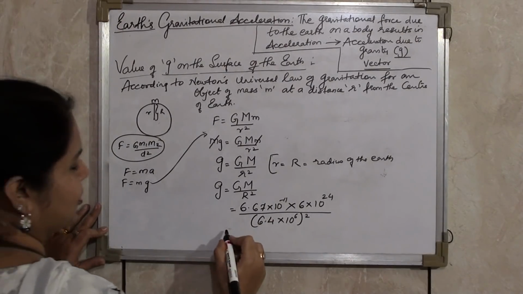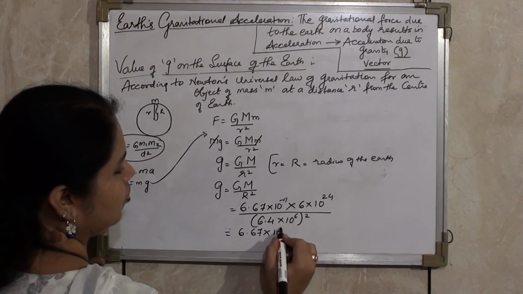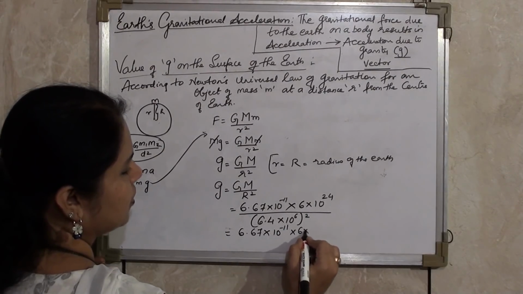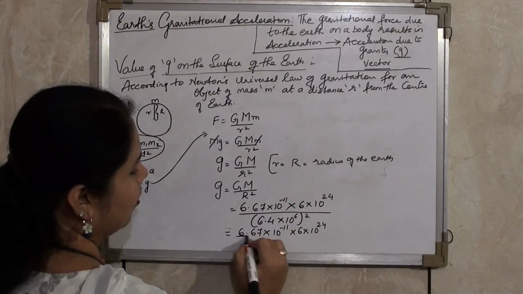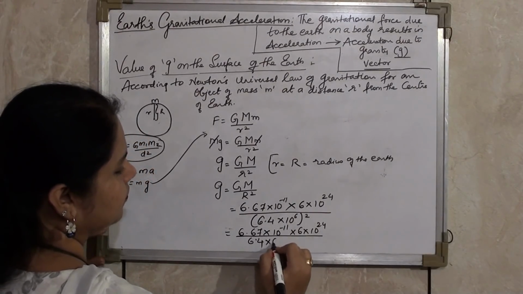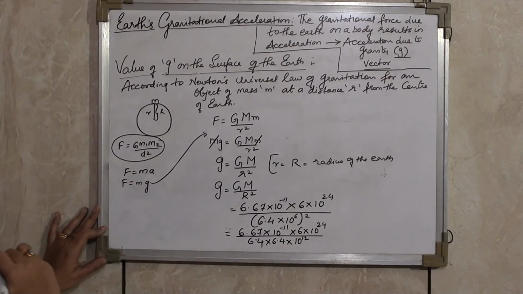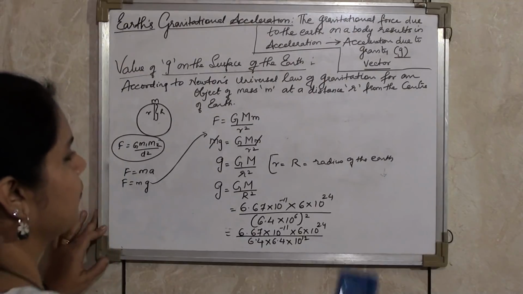Now with this equation, 6.67 into 10 raised to minus 11 into 6 into 10 raised to 24 upon 6.4 squared, I'll open up the bracket, into 10 raised to 12. Hopefully you're remembering your indices. We'll be using that.